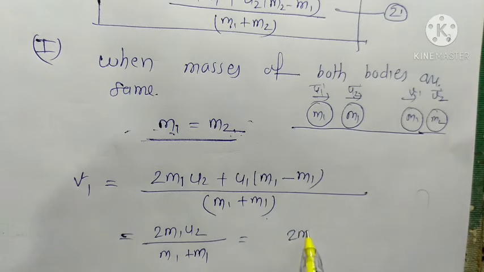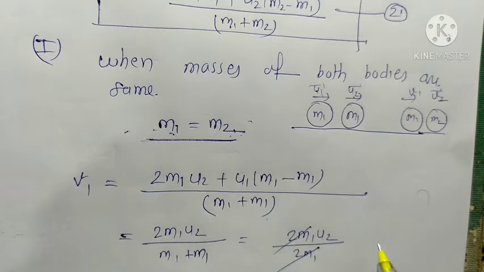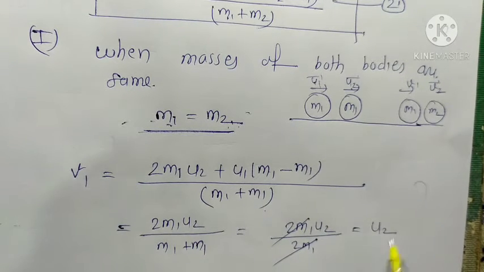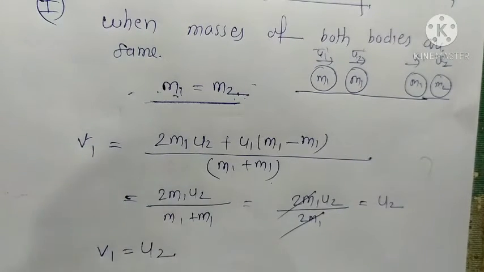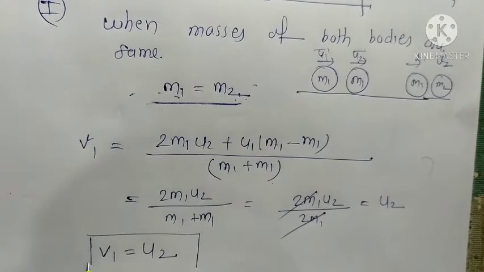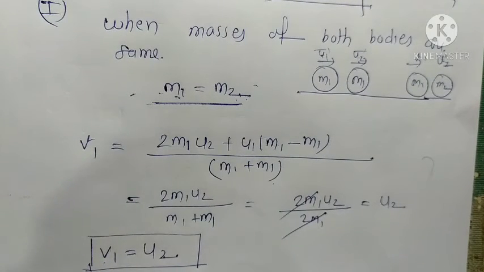Then 2 m1 and 2 m1 cancel, and only u2 is left. So v1 is equal to u2.